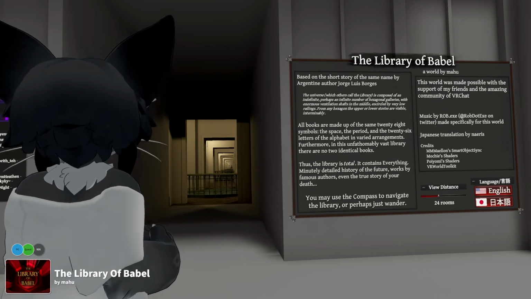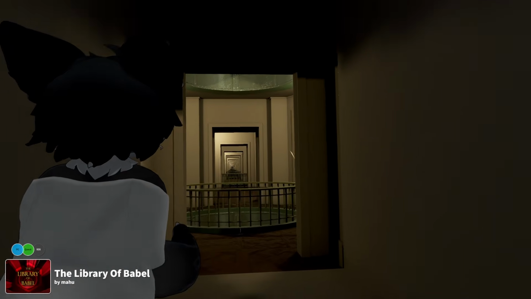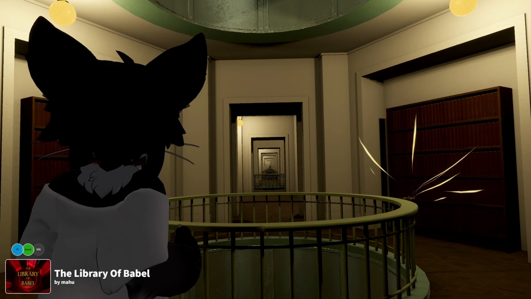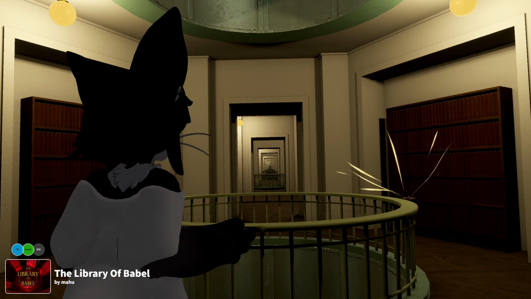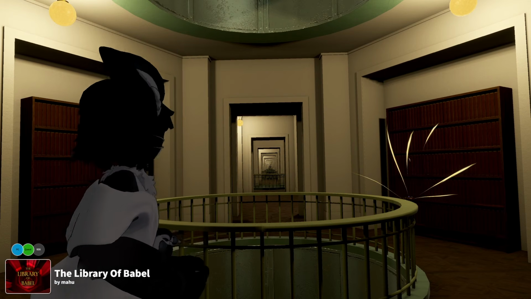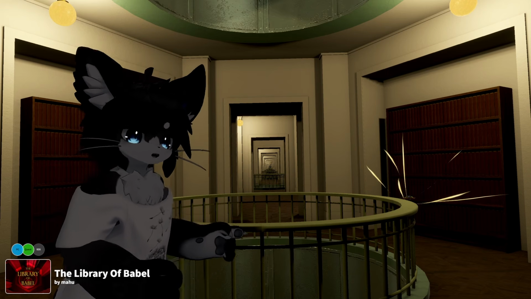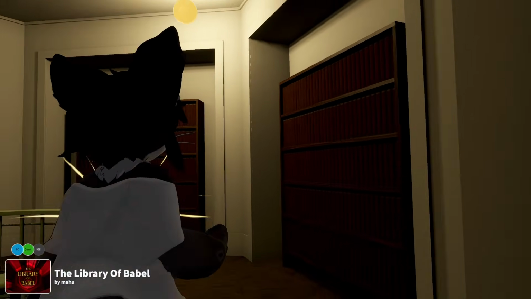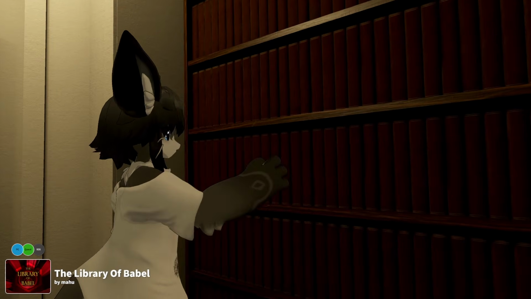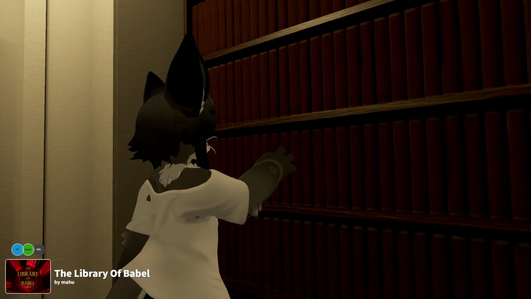And when we walk in the library, we get greeted by already pretty good looking visuals. I like the way it looks. And then we have... oh, there's a compass, we'll get to that in a second. But we already get started with a bunch of bookshelves. And each of these books can be grabbed.